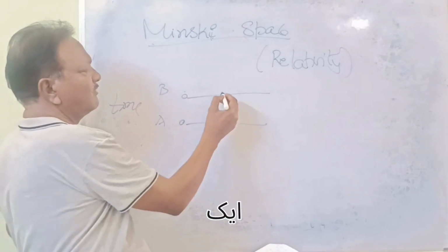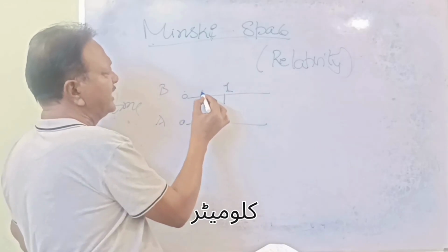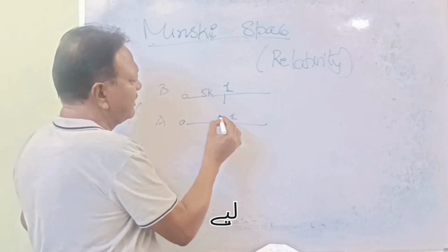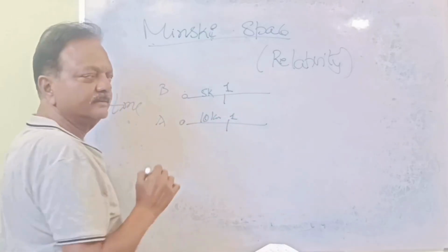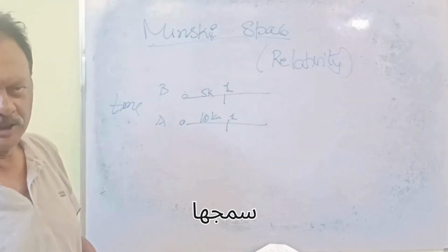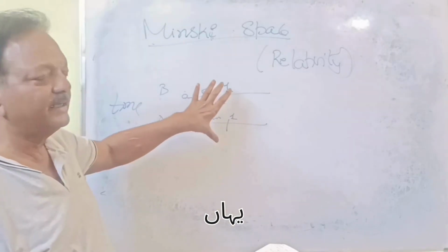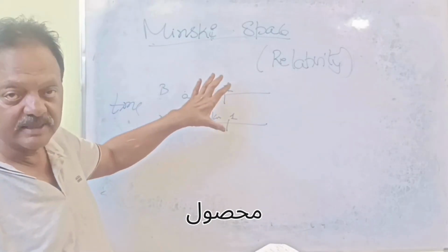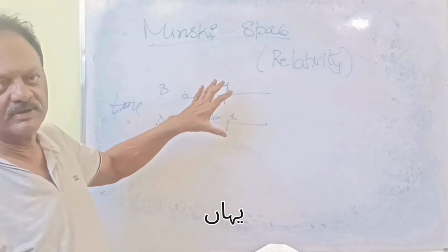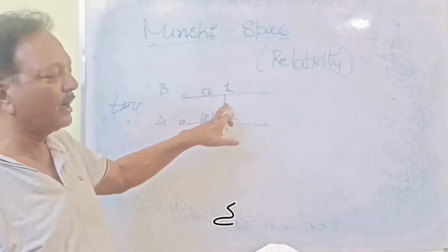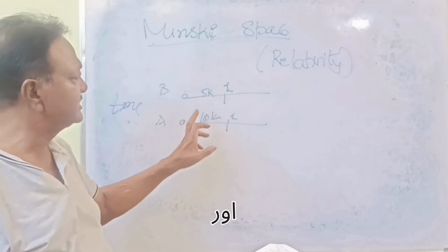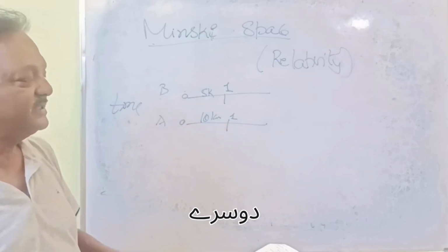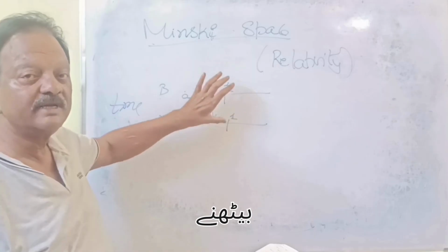For example, for 1 minute of time, maybe it moves 5 kilometers, or maybe this one, for 1 minute of time, moves 10 kilometers. Understood? So for finding the length, we are going to apply the timing sense. Got it? With 1 minute of time it covers 5 kilometers, and this second one, with 1 minute of time, covers 10 kilometers. That means the relation between these two is based on the time sense.